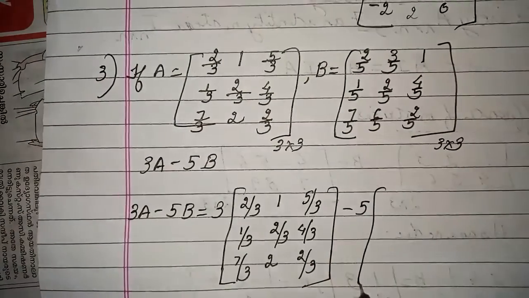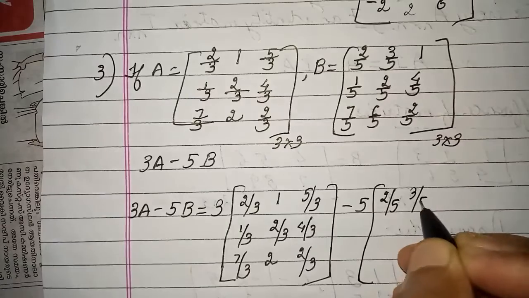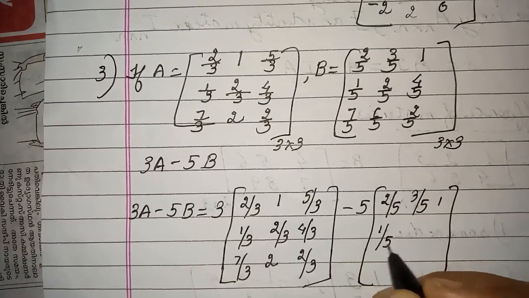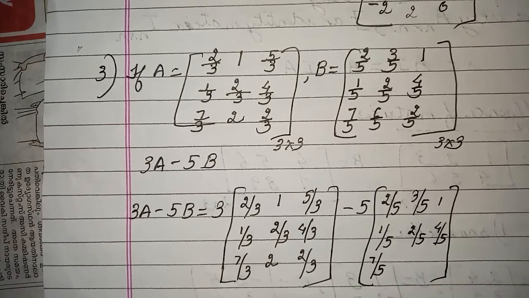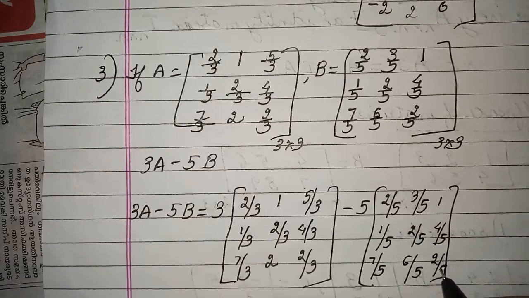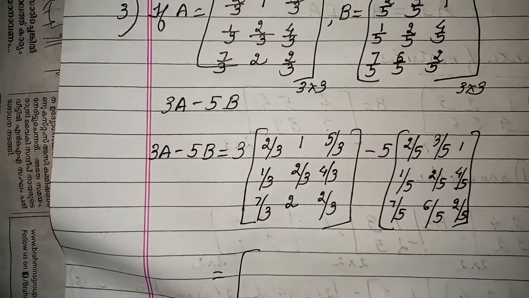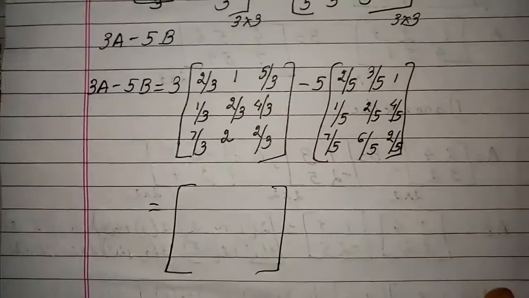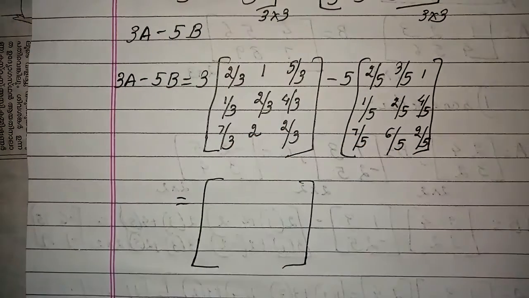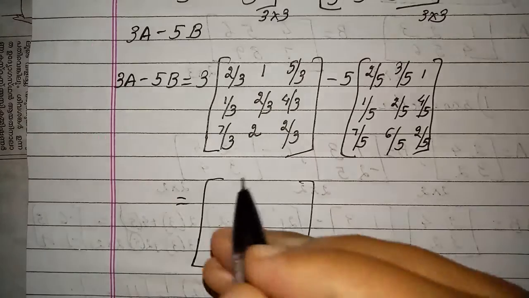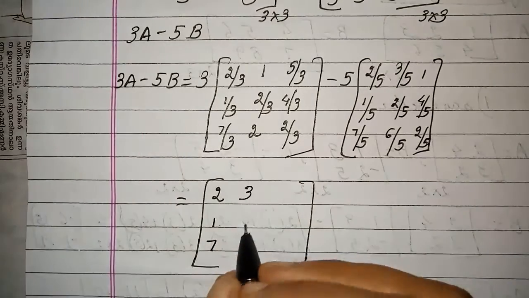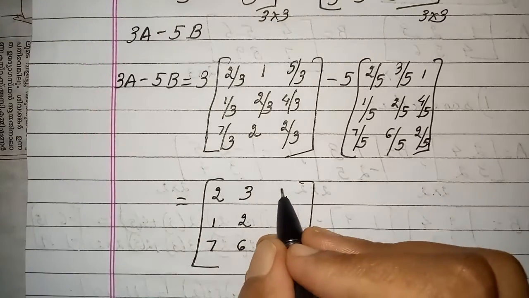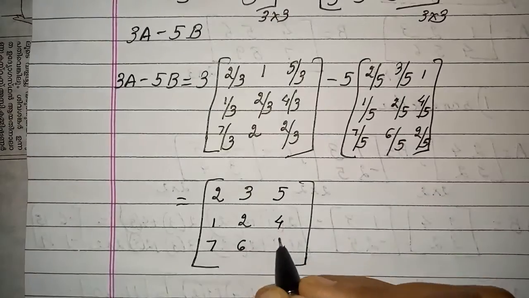Here I'll multiply by 5: 2/5, 3/5, 1, 1/5, 2/5, 4/5, 7/5, this is 6/5 and 2/5. Now children, you know that in scalar multiplication of a matrix, the number 3 will get multiplied inside, right? So everything which has denominator 3 will get cancelled. So I have here 2, 1, 7, 3, 2, 6, 5, 4, 2.